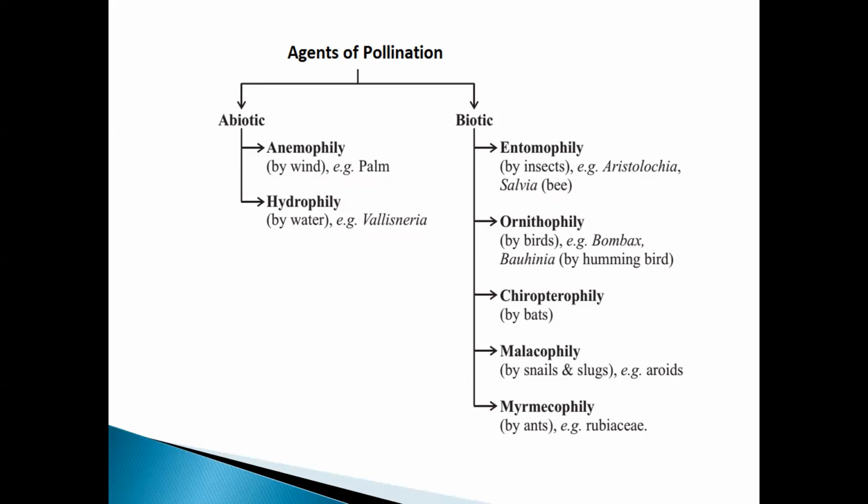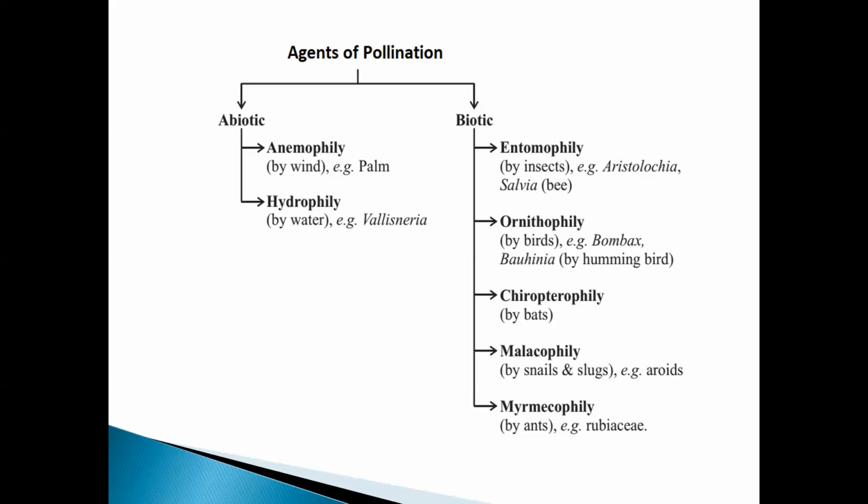Now, in the agents of pollination, I have already told you there are two types: abiotic agents and biotic agents. In abiotic agents, there are two types: anemophily, which is pollination by wind, and hydrophily, pollination by water.